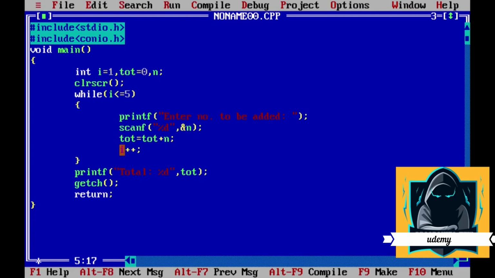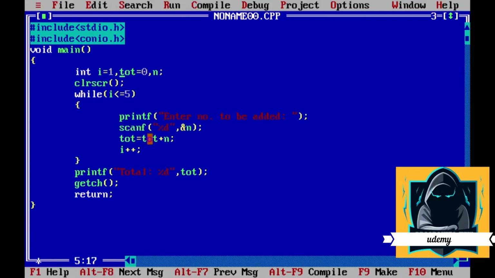Again the I value will be increased by 1. Now the I value becomes 2. 2 is less than or equal to 5, yes. Again it will give a command to enter the number to be added, and then it will assign to n. We will take the number 2. Now the n value becomes 2, and as previously we have seen the total has become 1.